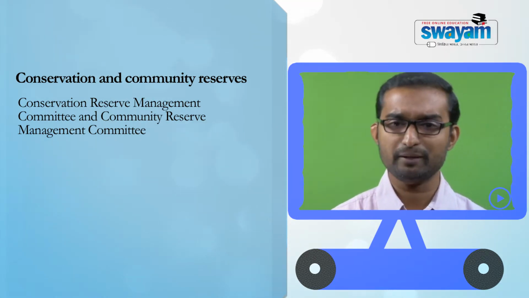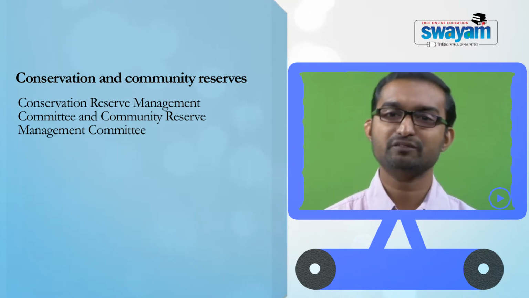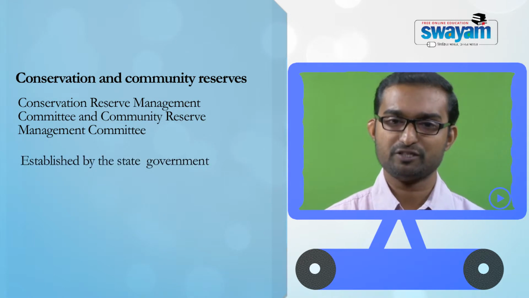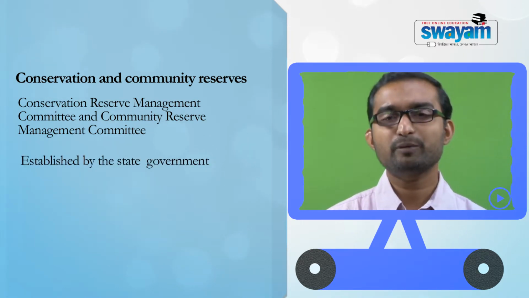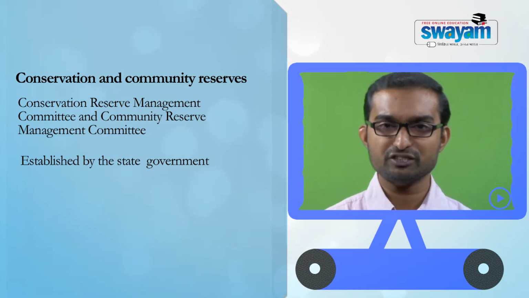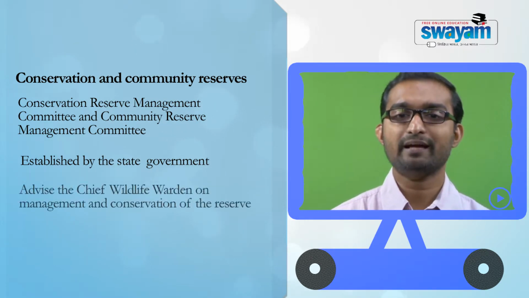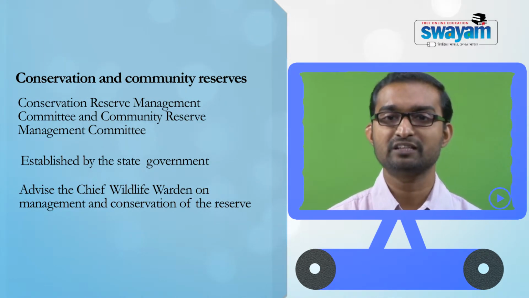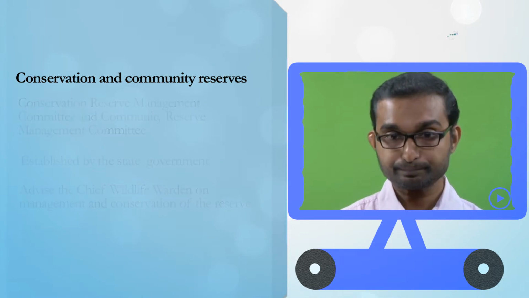That means a management committee for both conservation and community reserve. Again, this committee will be established by the state government, and the major function of this committee is to aid and advise the chief wildlife warden as far as the management and conservation of these reserves are concerned.